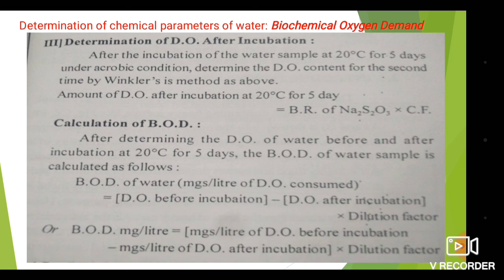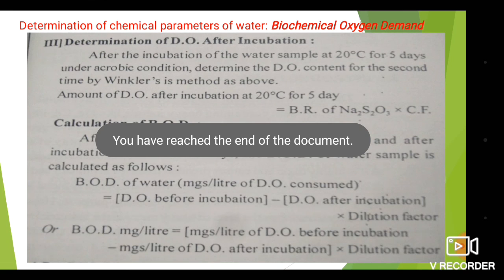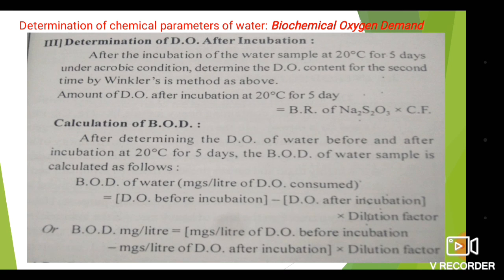After determination of the DO of water before and after incubation at 20 degrees Celsius for 5 days, the BOD of the water sample is calculated as follows. BOD of water in milligrams per liter of DO consumed is equal to DO before incubation minus DO after incubation into dilution factor. Another formula: BOD in milligrams per liter is equal to milligrams per liter of DO before incubation minus milligrams per liter of DO after incubation into dilution factor. So in this way, this topic, that is COD and BOD, is completed.